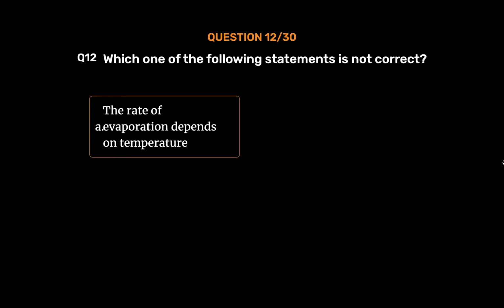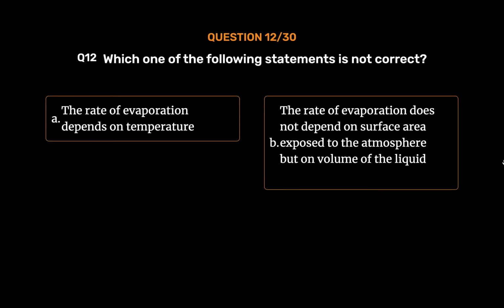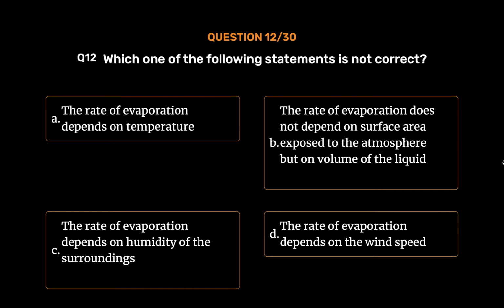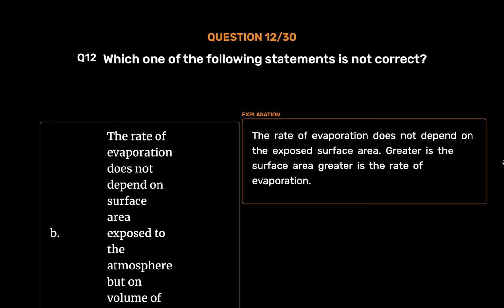Option A. The rate of evaporation depends on temperature. Option B. The rate of evaporation does not depend on surface area exposed to the atmosphere but on volume of the liquid. Option C. The rate of evaporation depends on humidity of the surroundings. Option D. The rate of evaporation depends on the wind speed. The correct answer is Option B. The rate of evaporation does not depend on surface area exposed to the atmosphere but on volume of the liquid. The rate of evaporation does not depend on the exposed surface area. Greater is the surface area, greater is the rate of evaporation.